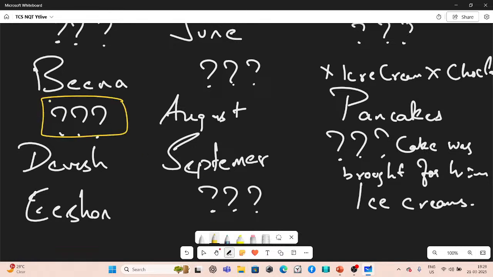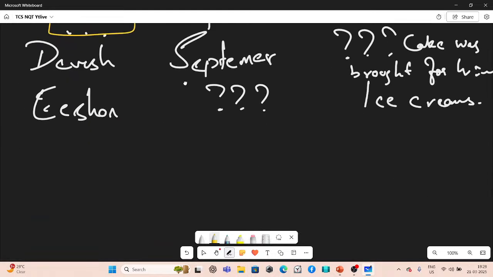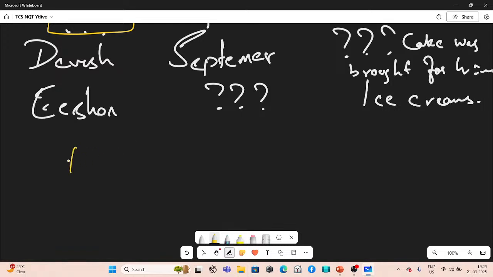From the third hint, we can definitely say one thing for sure: Ishan is born immediately after Beena, isn't it? So if Beena is in July, then Ishan must be in August. But we already know that pancakes are liked by the person in August. So Ishan must be the one who likes pancakes. Poof, the mind is blown, isn't it?